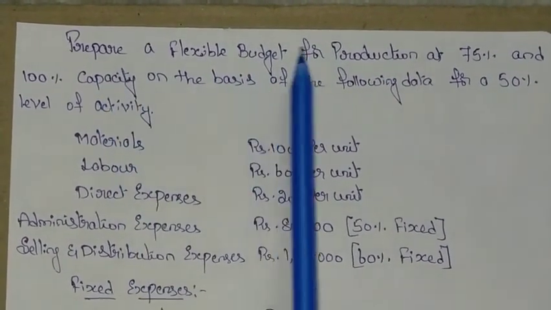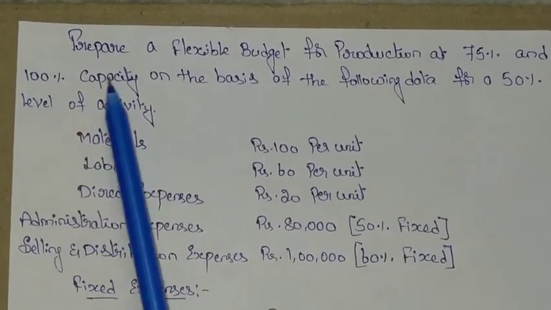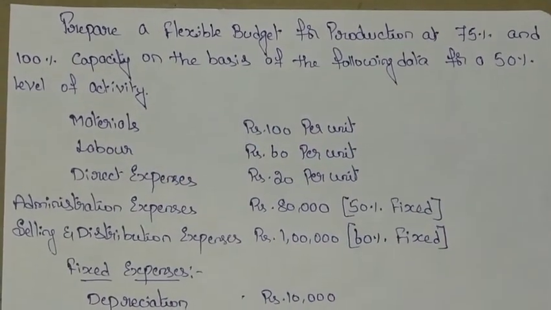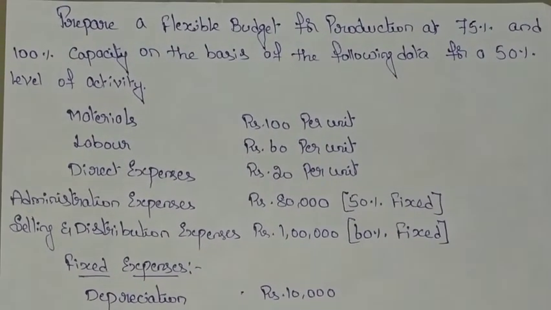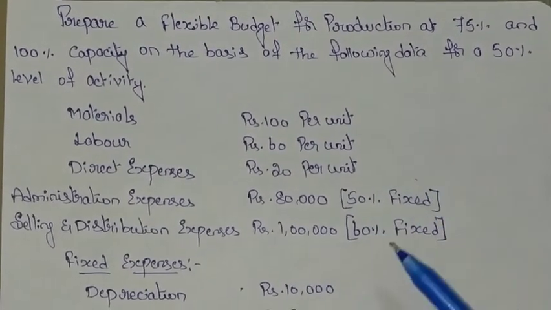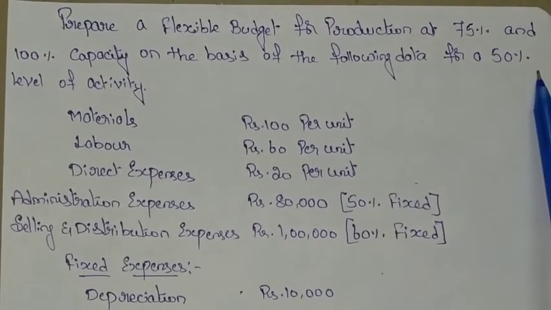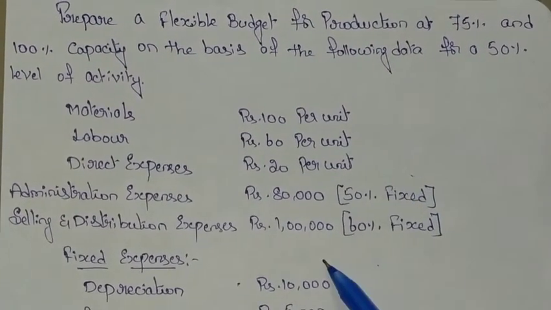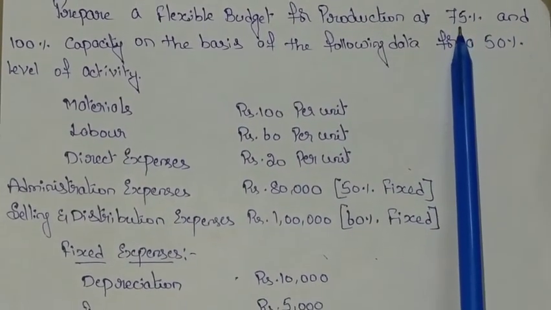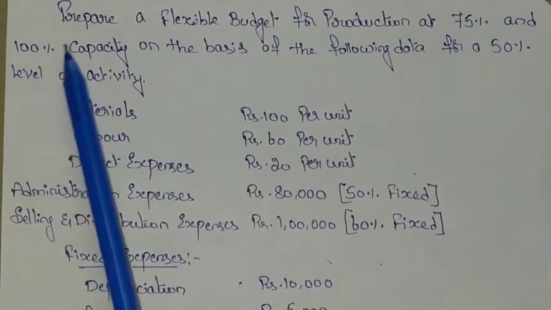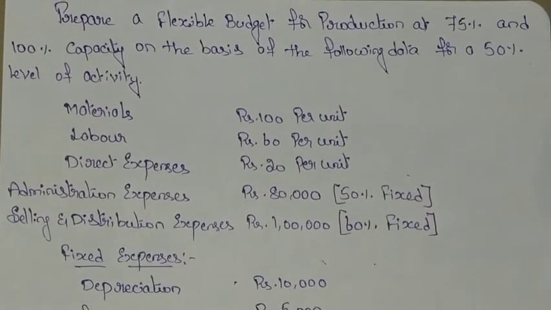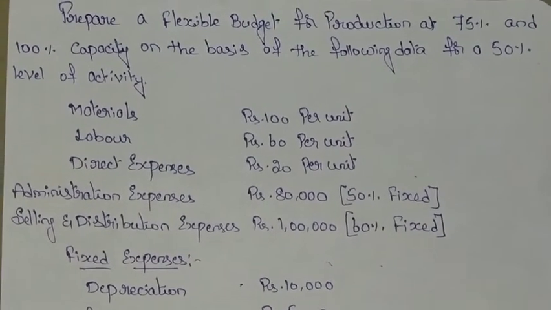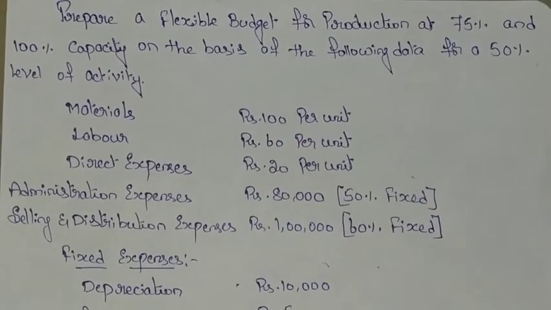Prepare a flexible budget for production at 75% and 100% capacity on the basis of the following data for 50% level of activity. The information provided is related to 50% capacity, and with this information we will prepare the flexible budget for 75% and 100% capacity. So we have to prepare the flexible budget for three different levels of activity, that is 50%, 75% and 100%.